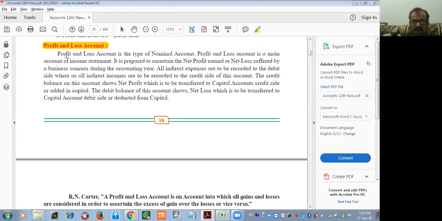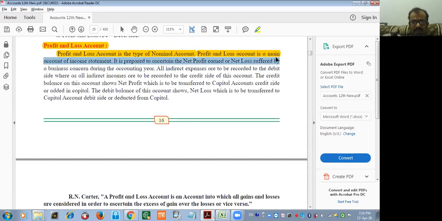See, now again I am repeating. Profit and loss account is related to nominal account, and hence as per the rule of nominal account, every expense and loss should be debited over here and income and gain should be credited over here. Everyone clear?